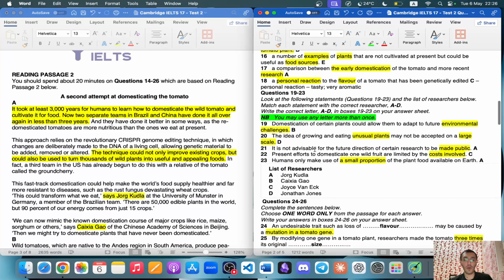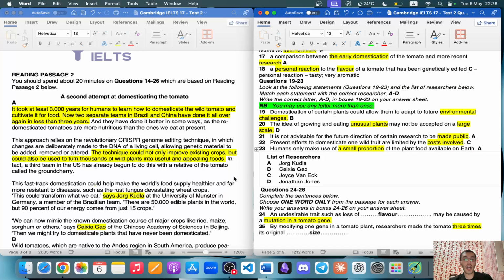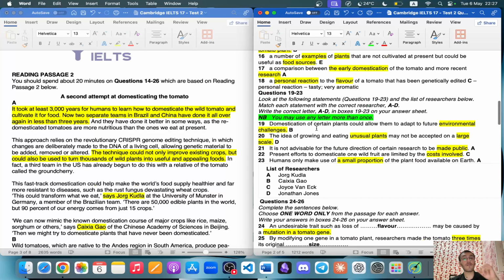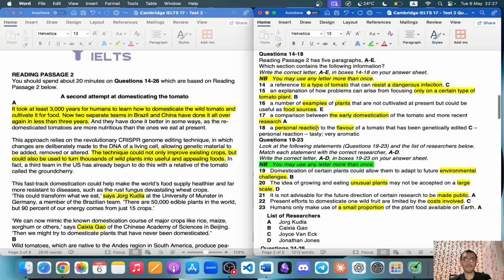What I did here is first highlight the names so it's easy to navigate, and then I started reading the single quotes, which sometimes even talk about the main idea of a paragraph. So it is easy for me to find the answer for matching information.